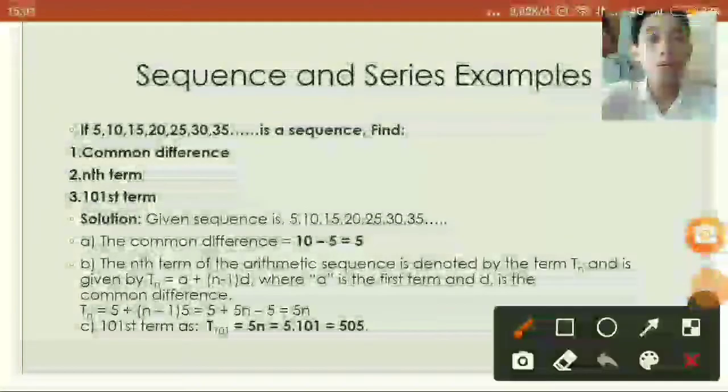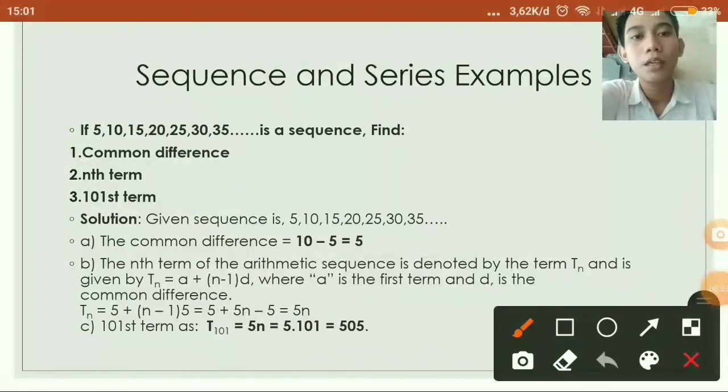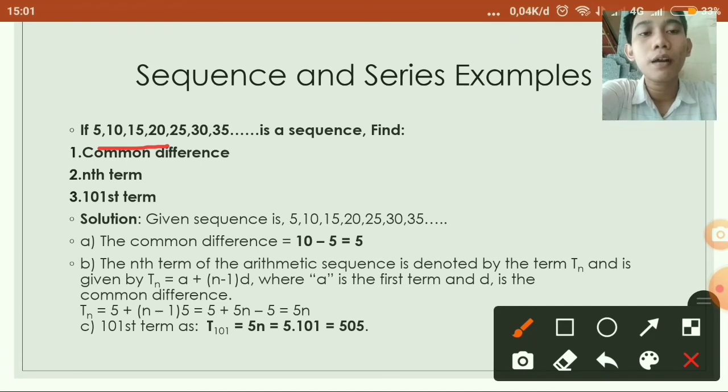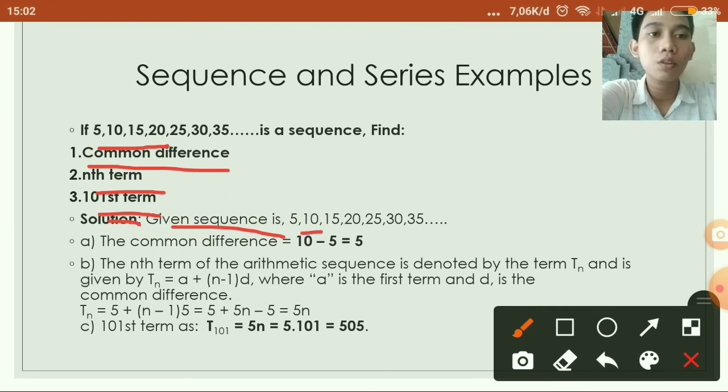Next is a sequence and series example. If 5, 10, 15, 20, 25, 30, 35, and so on is a sequence, find the common difference and the 101st term. Solution. The given sequence is 5, 10, 15, 20, 25, 30, 35. The common difference is 10 minus 5 equal to 5.